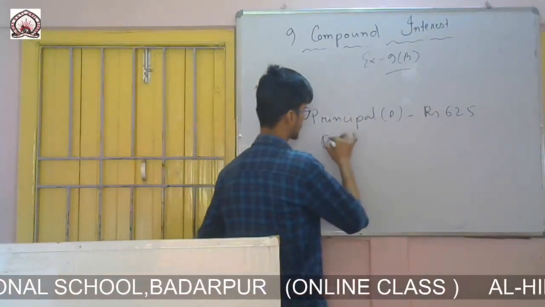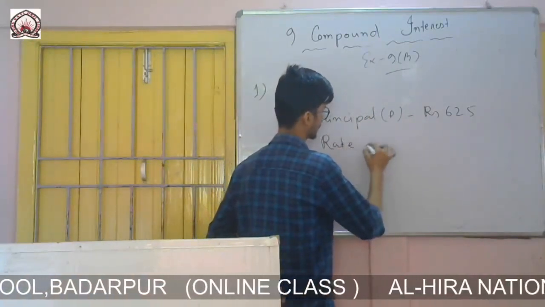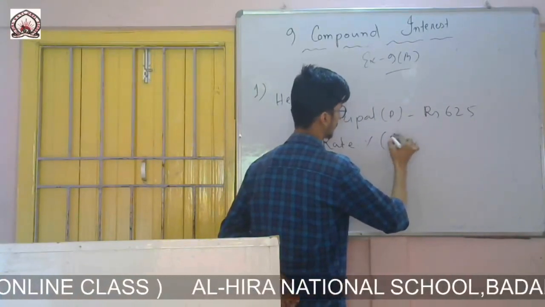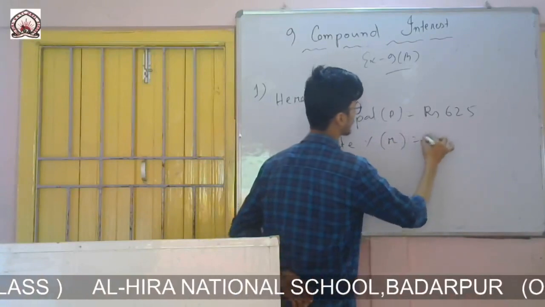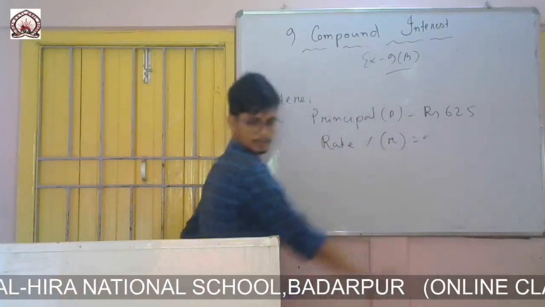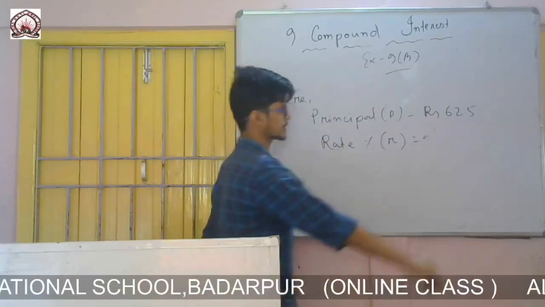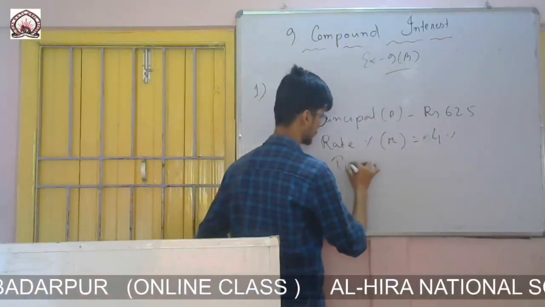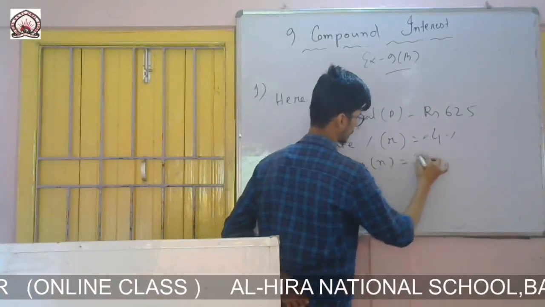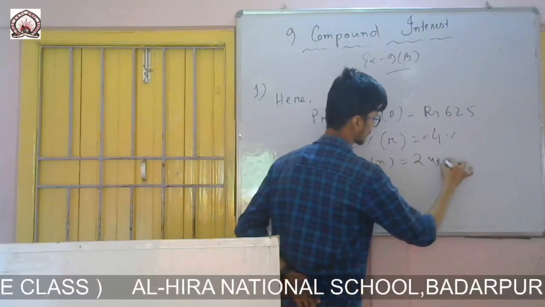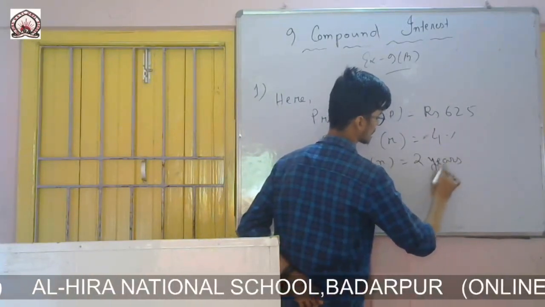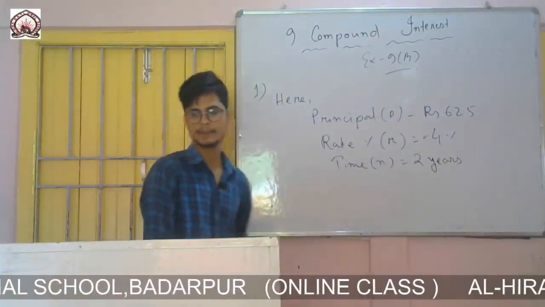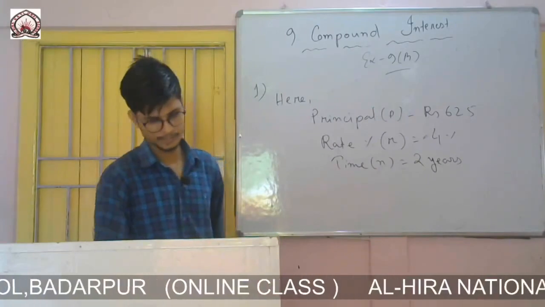Rate of interest is given as 4% and time is 2 years. The question is to calculate the compound interest.